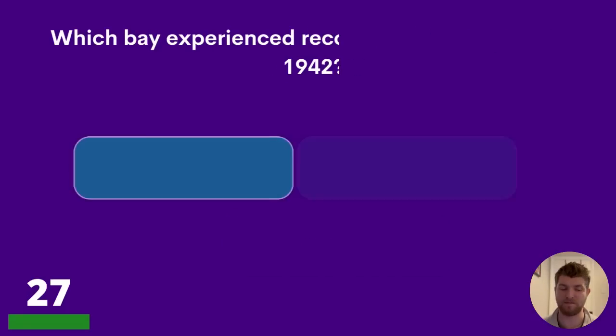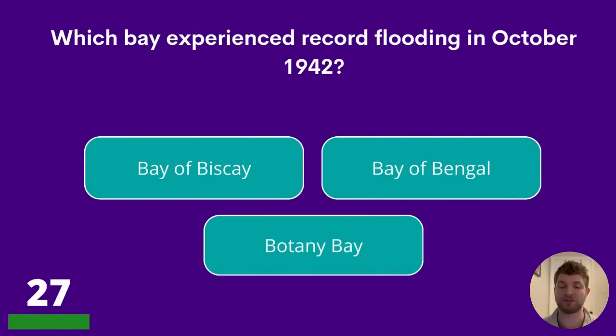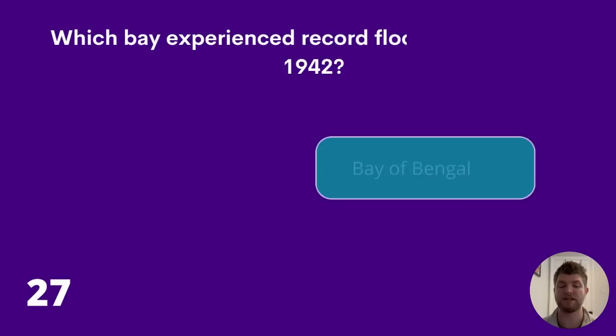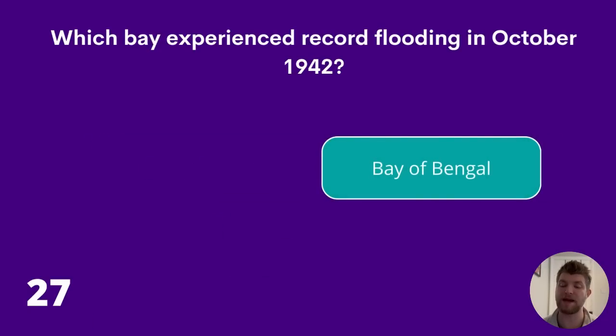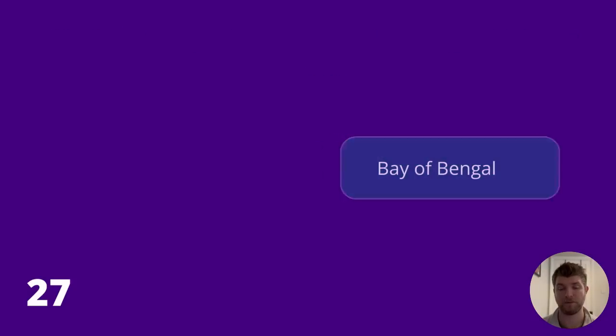Question 27. Which bay experienced record flooding in October 1942? Bay of Biscay, Bay of Bengal, or Botany Bay? The answer to question 27 is the Bay of Bengal.